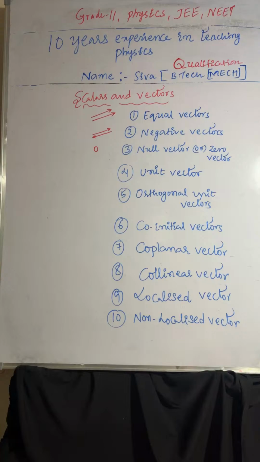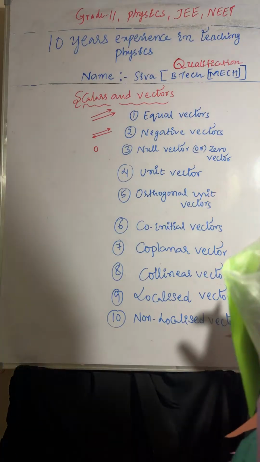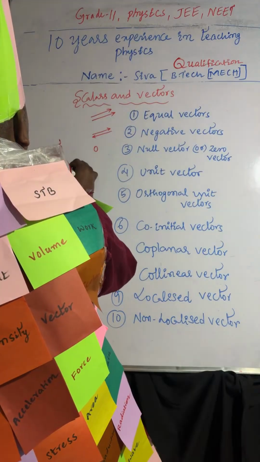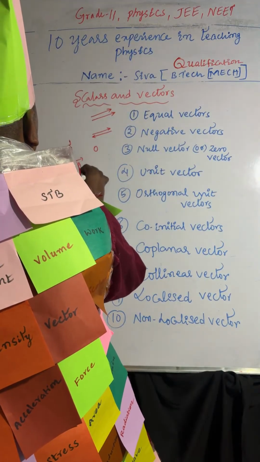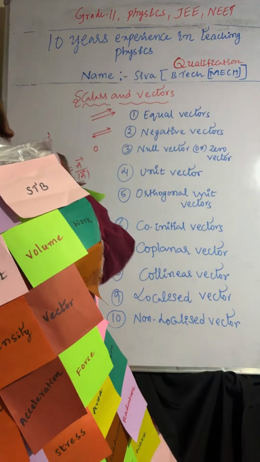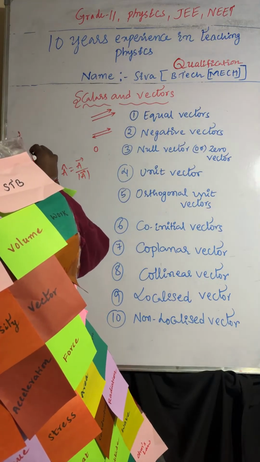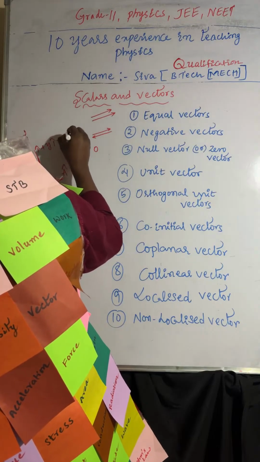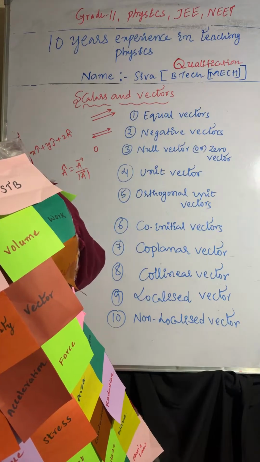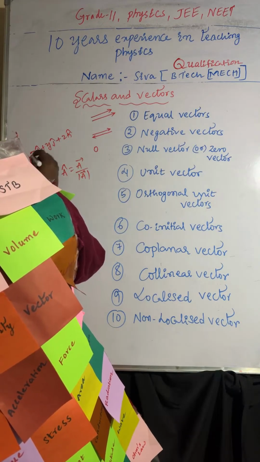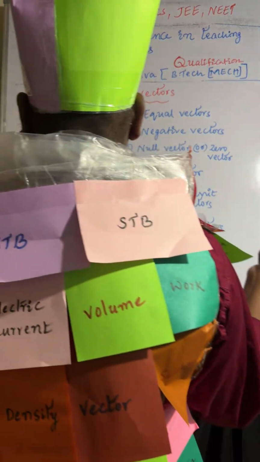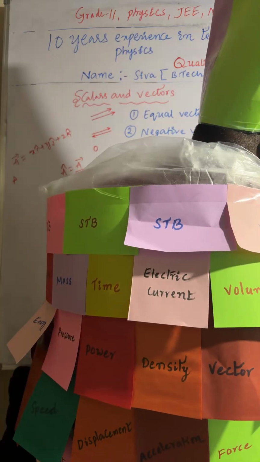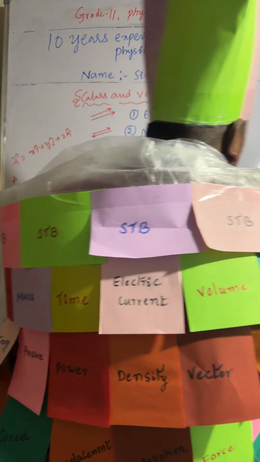Next one, unit vectors. If I take a cap equal to a bar by mod a bar, where a bar equals x i cap plus y j cap plus z k cap, like 2i cap, 3j cap, 4k cap.